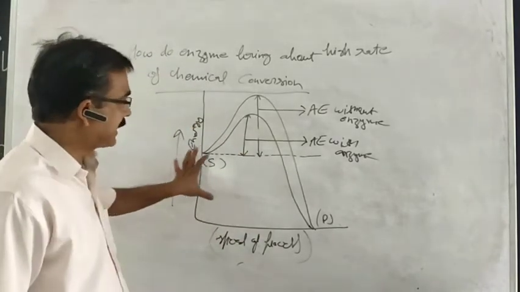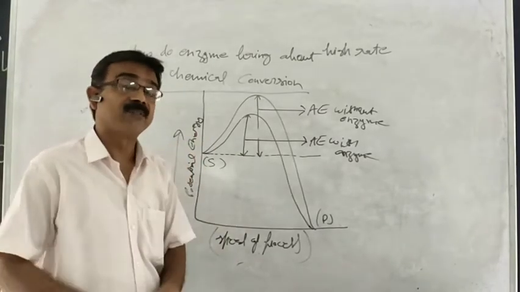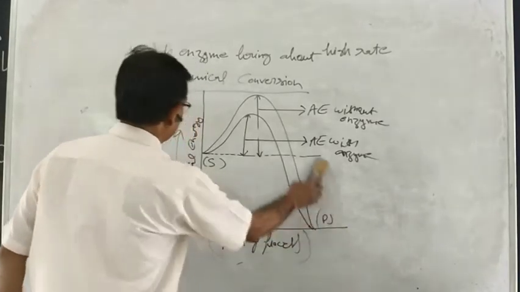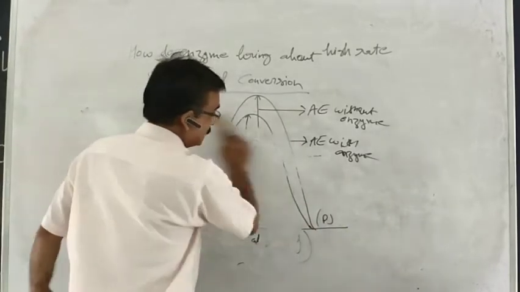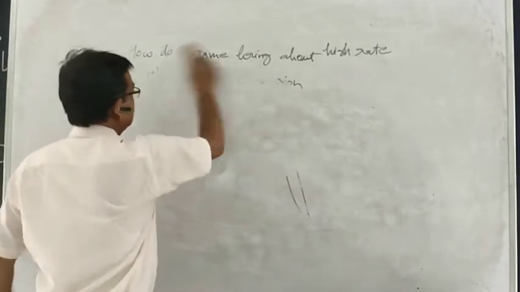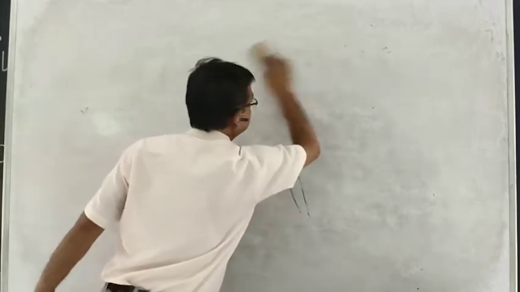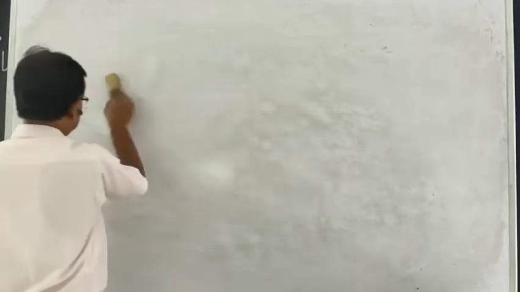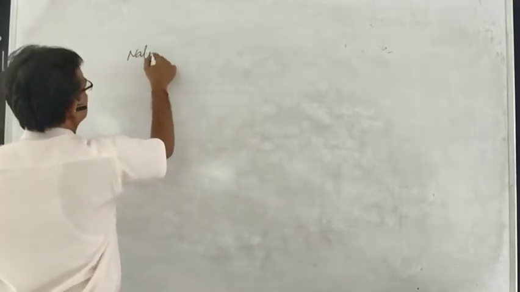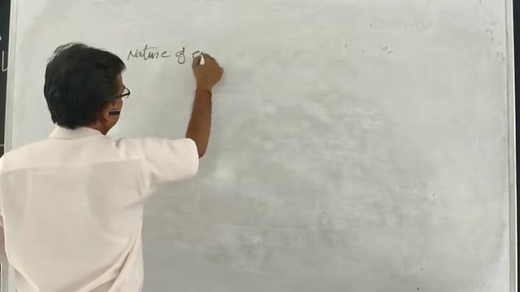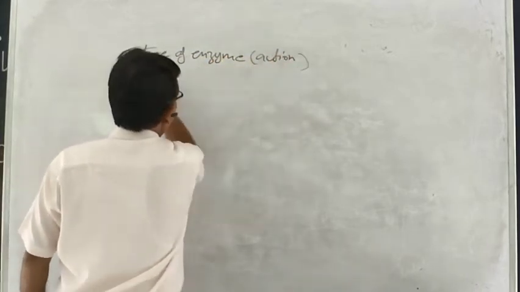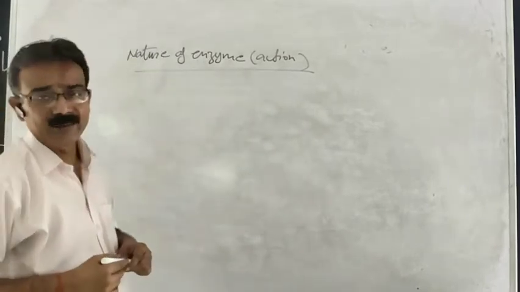Now next, we will understand the nature of enzyme. Nature of enzyme means the functioning of enzyme, the nature of enzyme action.